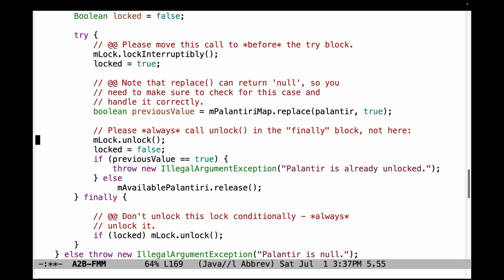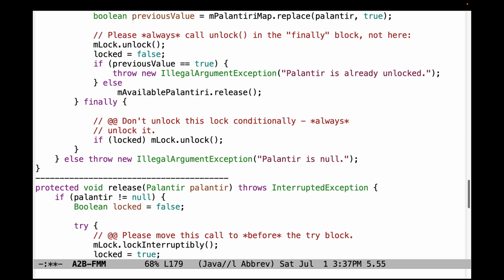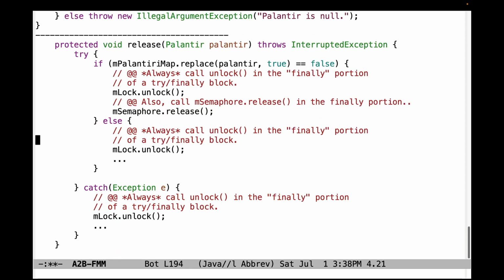Once again, always call unlock in the finally block. Don't be calling it here. It causes all kinds of trouble in subtle ways, and don't unlock this lock conditionally. Always unlock it. So let's now take a look at the final problem with the release method.